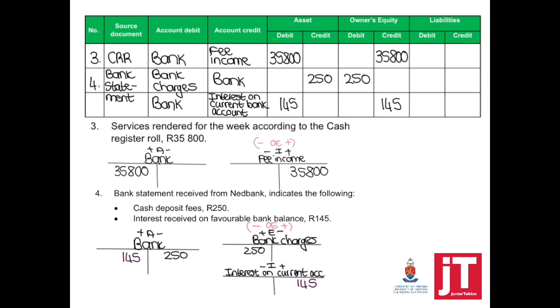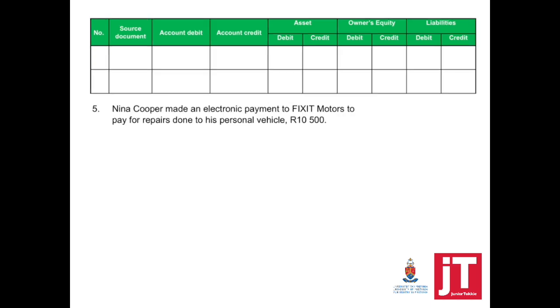Number 5. Nina Cooper made an electronic payment to Fix-It Motors to pay for repairs done to his personal vehicle, $10,500. So be careful with this one. Just because the word repairs is in there doesn't mean this is repairs done by the business. It says personal vehicle. That means that bank and drawings is involved.